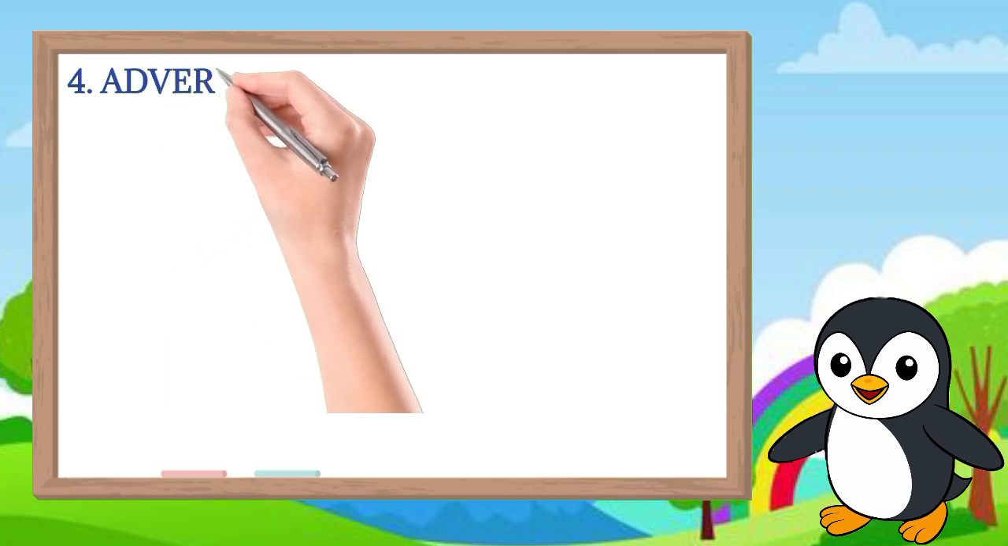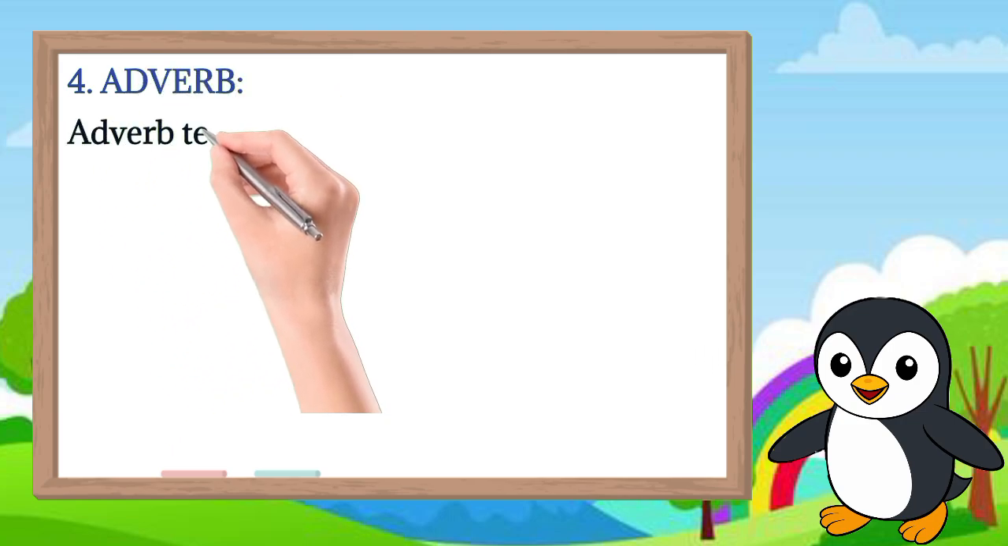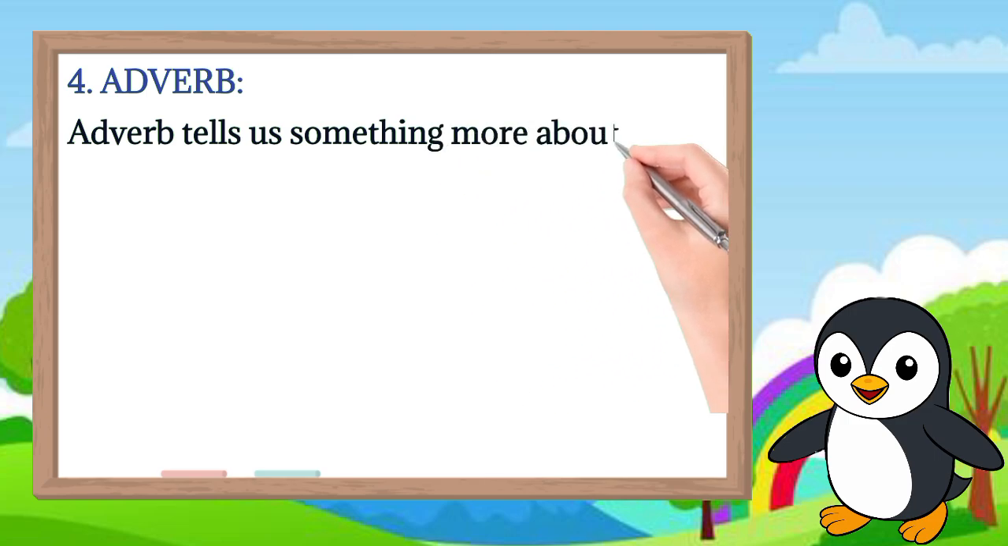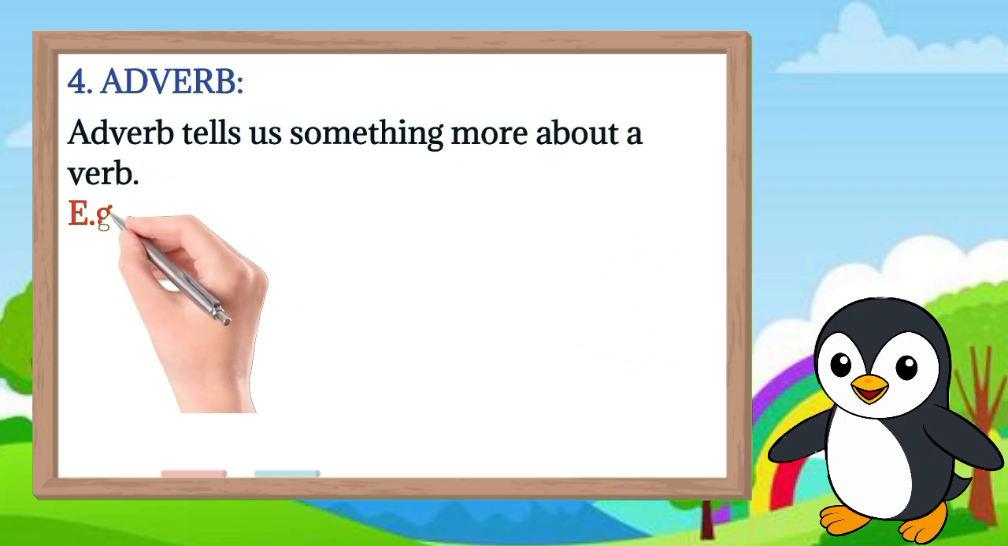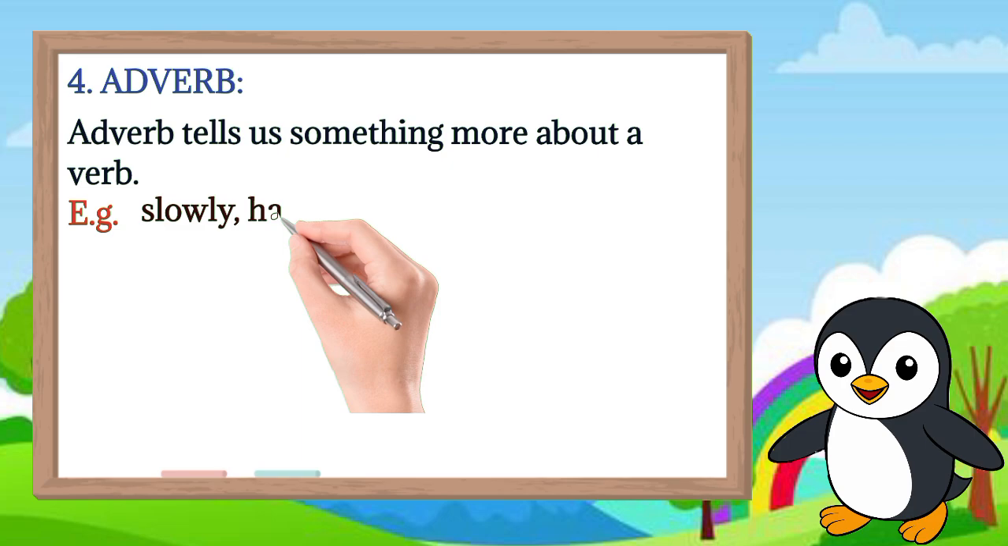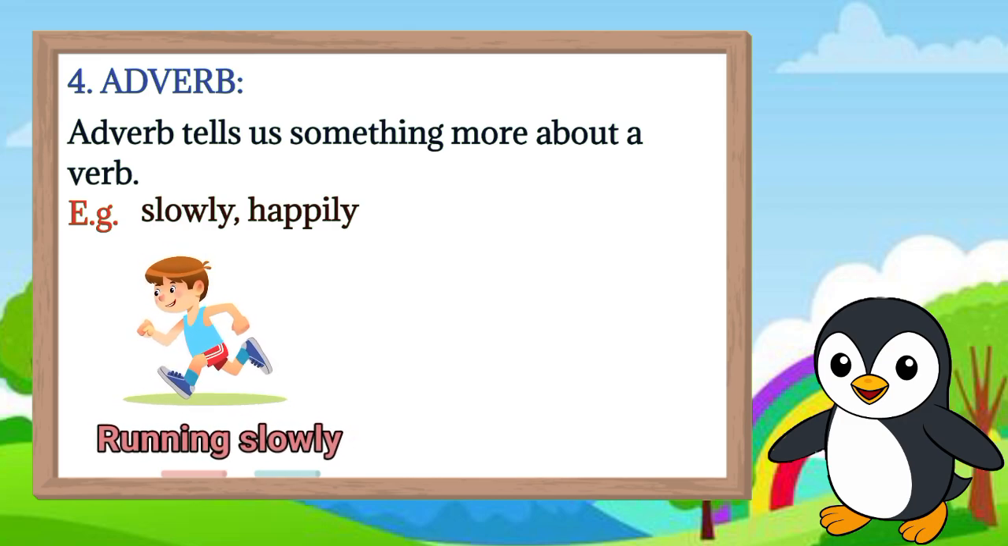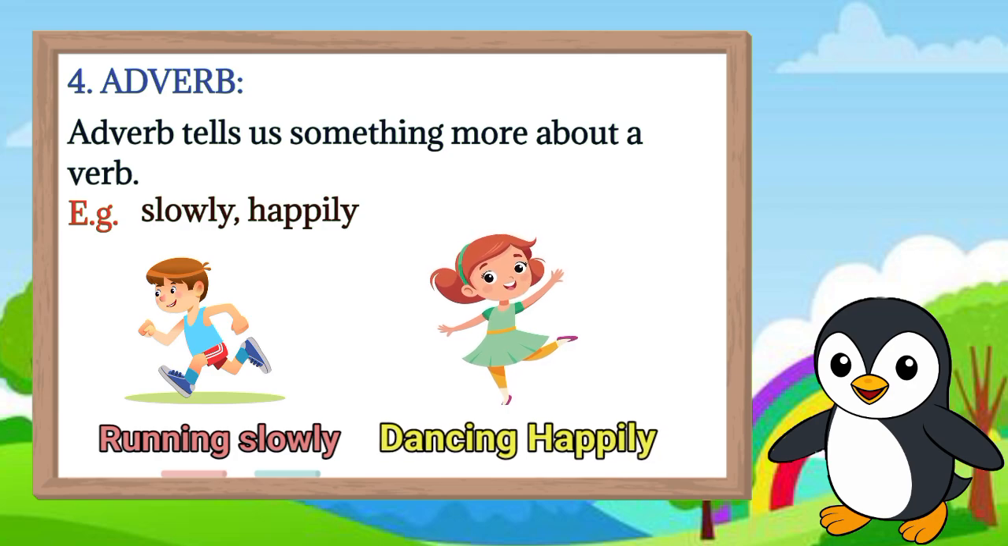Adverb. Adverb tells us something more about a verb. Example: slowly, happily. Adverbs add something more to a verb. Example: he is running slowly, she is dancing happily.